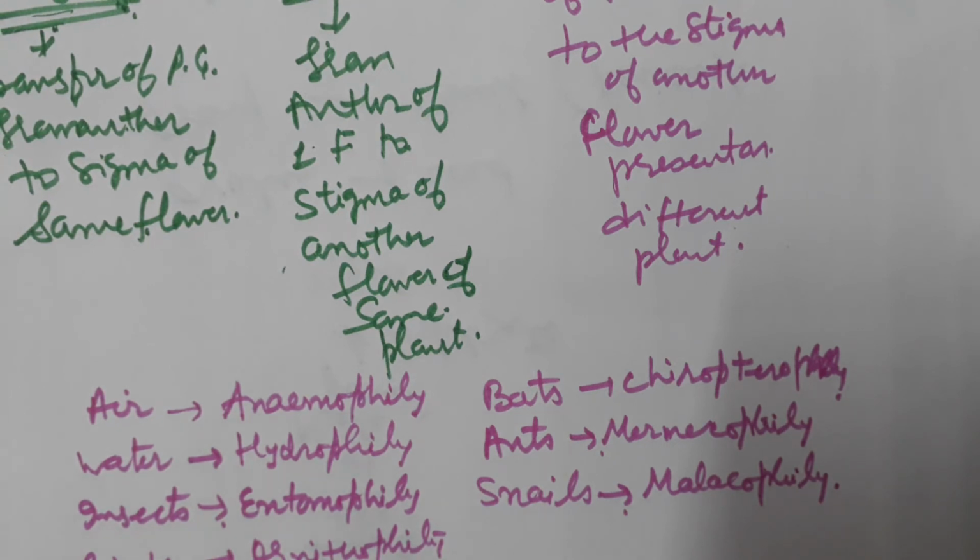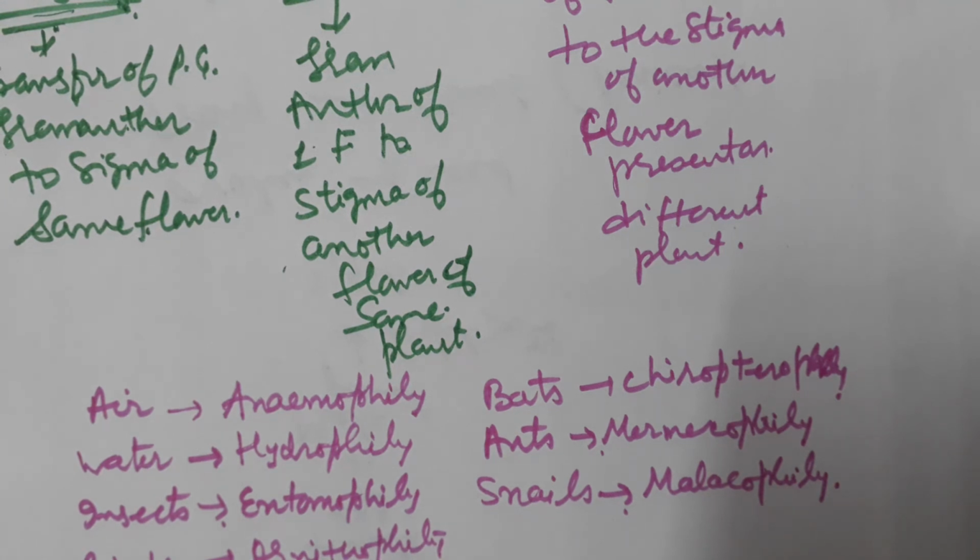So one is advantage and one is disadvantage. What is the disadvantage? If the pollinating agents are not present, then no pollination and no fertilization occur in nature. And what is the advantage? Mixing of genes of two different gene pools, because it takes place between two different plants. The gene pools of two different plants are mixing and producing hybrid vigor, producing variation in the next generation, which leads to sources of evolution. This is the advantage in case of cross pollination.